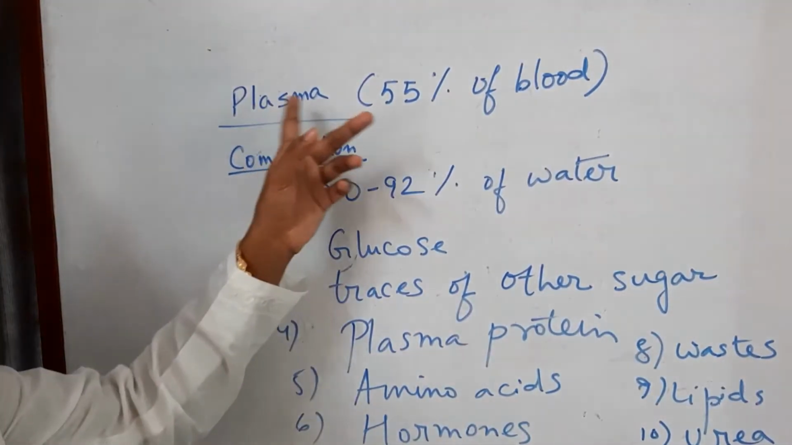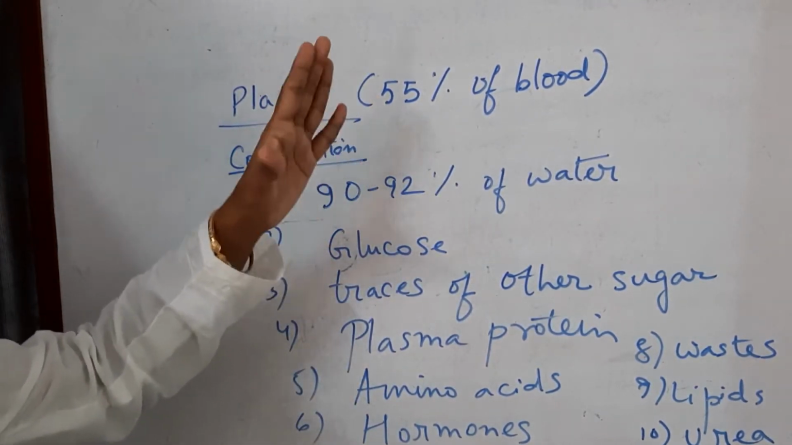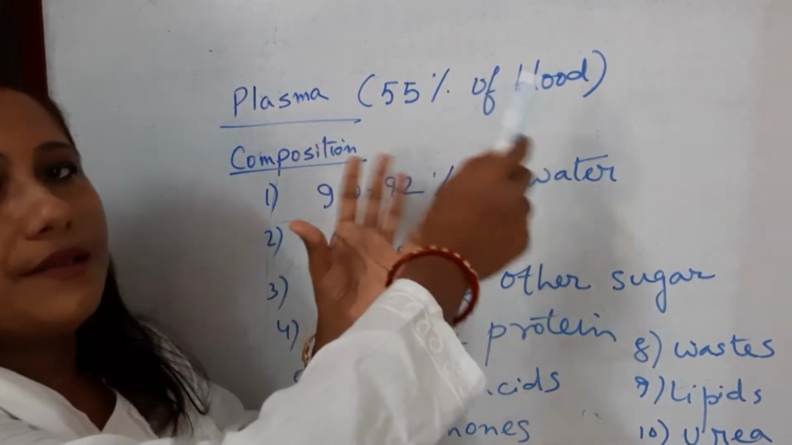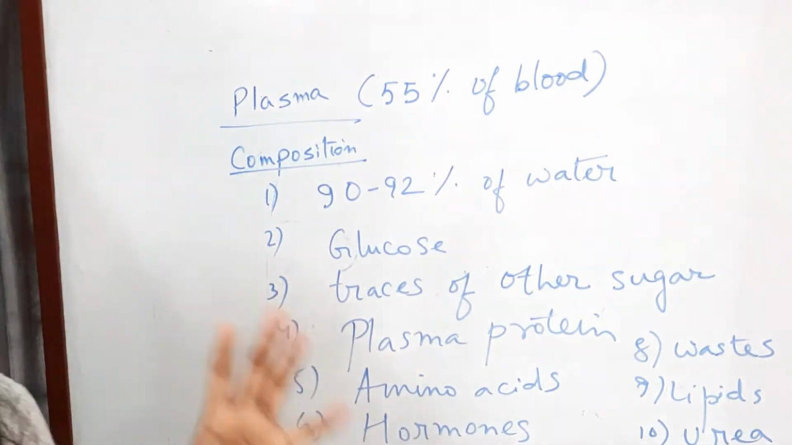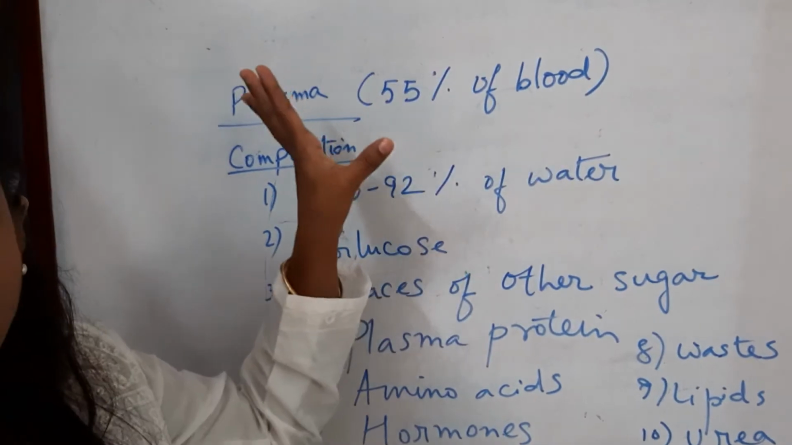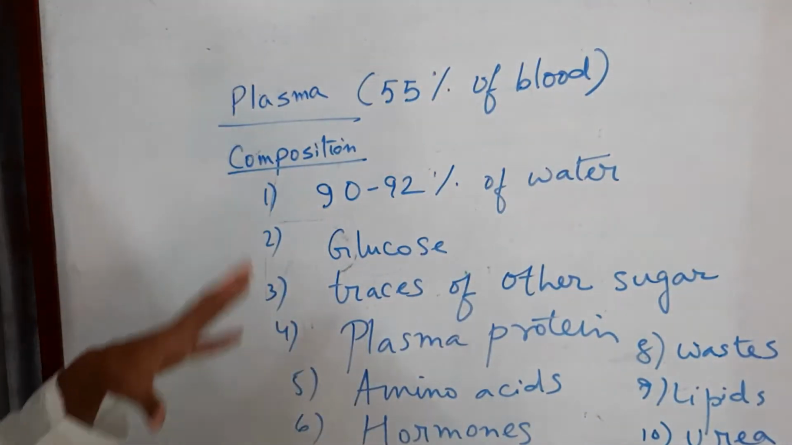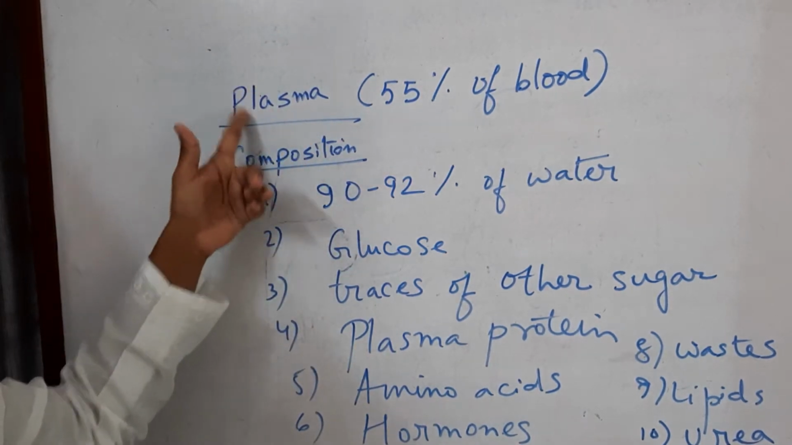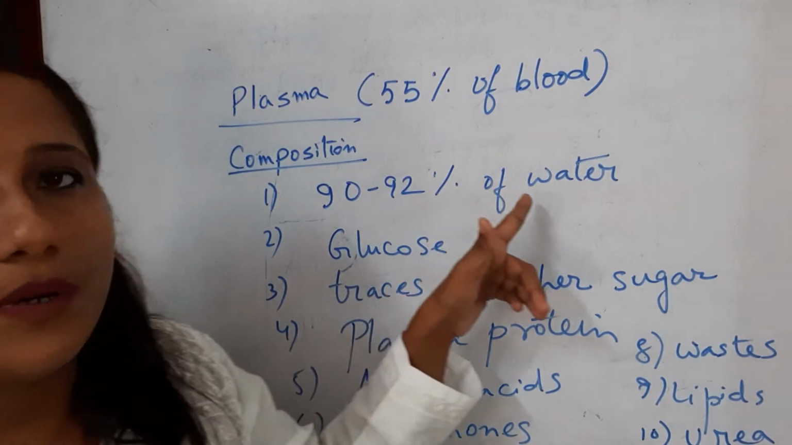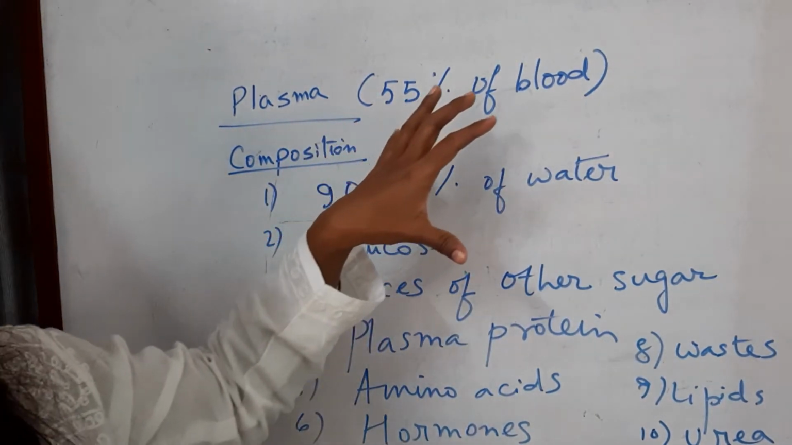Look at the composition of the plasma. Now plasma itself is 55% of the blood. Now the total amount of blood that is present in our body, out of that 55% is the plasma. Rest is the corpuscles and other elements. Now see, in this plasma, what are the components? The composition of plasma is 92% water. The main component of the plasma is the water.